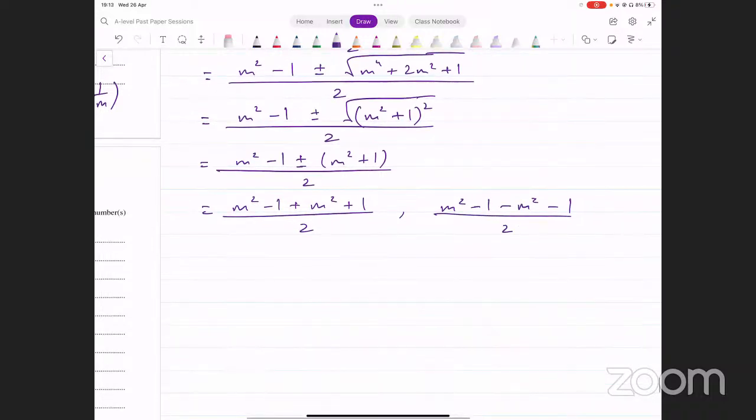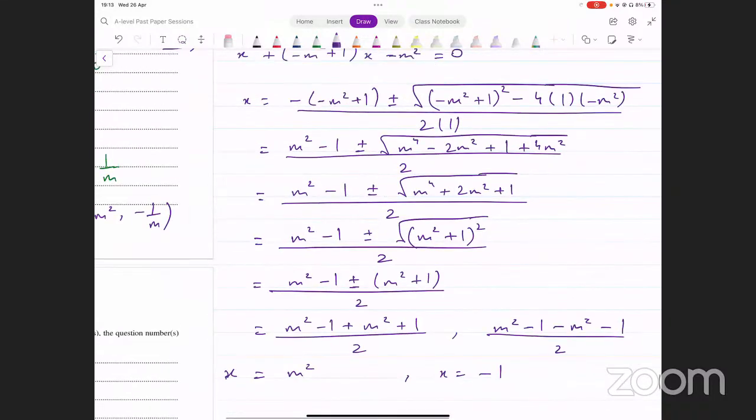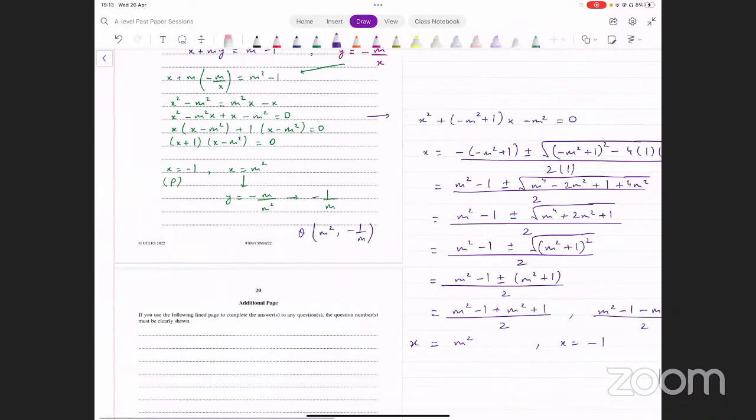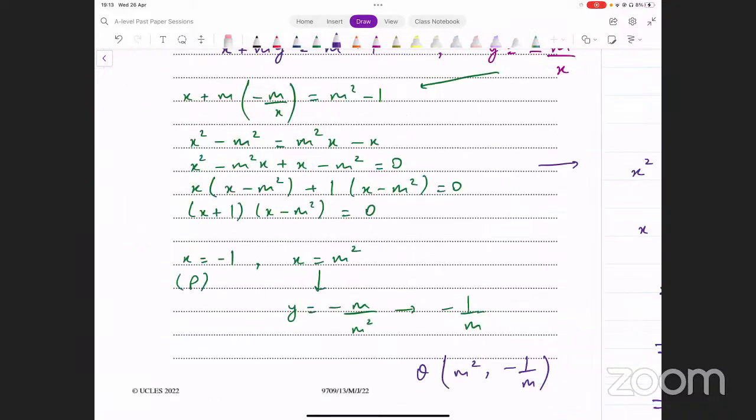The first one gives you 2m squared over 2, that's just m squared, and the second one gives you minus 1. And yes, we get the same two values of x from this as well: x equals m squared or x equals minus 1. However, this was much more complicated. If you're able to factorize this there, that's much quicker. All right.